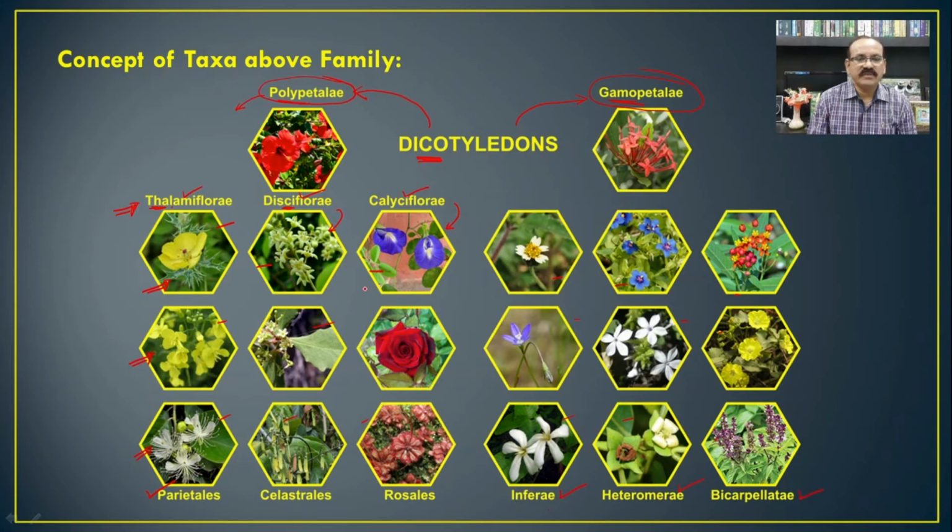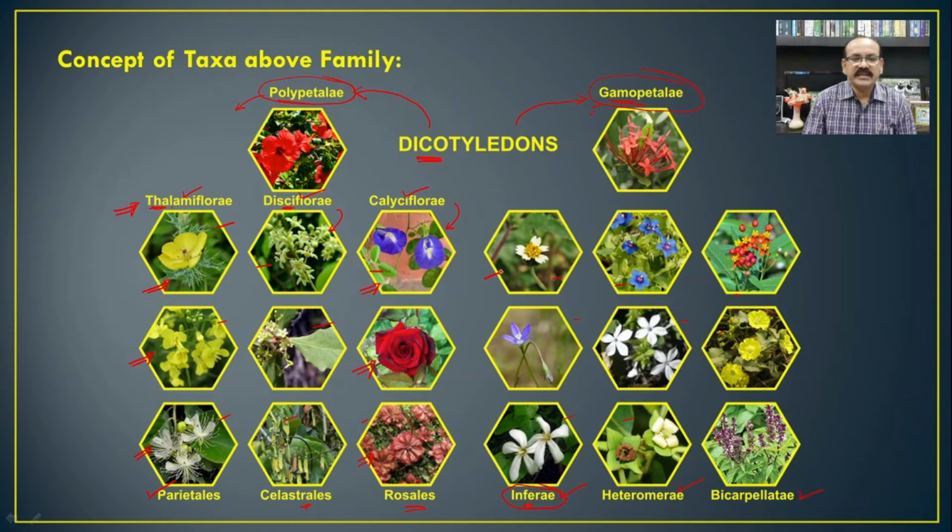Here also you will find that these different plants present here show the characteristics of the Rosales, and this will show the characteristics of the Celastrales. If you see the Gamopetalae, then again the same, here there is Inferae, and it means that the ovary is inferior.